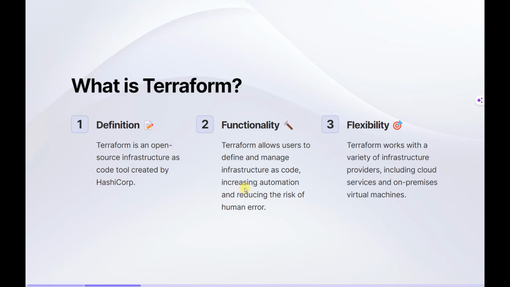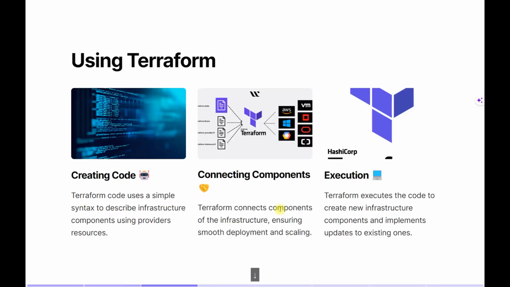But let's understand what Terraform can do. Terraform allows users to define and manage infrastructure as code, which increases automation and reduces the risk of human error. Why are we using Terraform? Because it provides flexibility, as it works with a variety of infrastructure providers, including cloud services and on-premises virtual machines. When we are talking about cloud providers like Azure, AWS, and Google Cloud, whatever cloud you define, Terraform supports those cloud platforms.